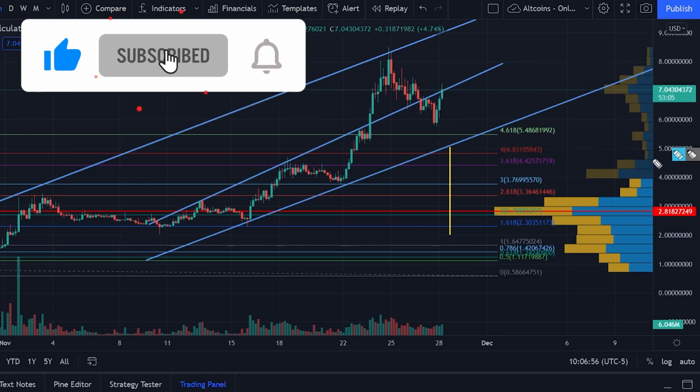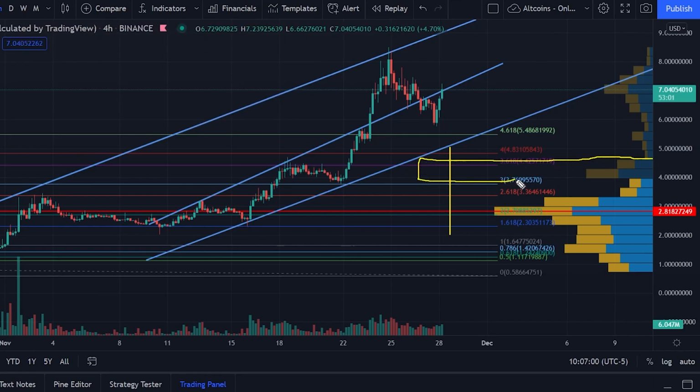From the VPVR, we see that there's a good amount of volume at this level, and I think it will probably hold it up a little bit. If it does not, then it will probably come back a little bit lower, right, to about $3, where it will get the major support, right? But let's look at the opposite side, right?